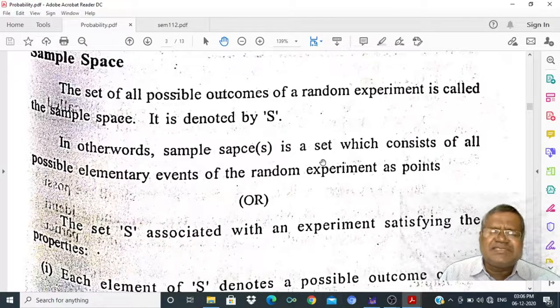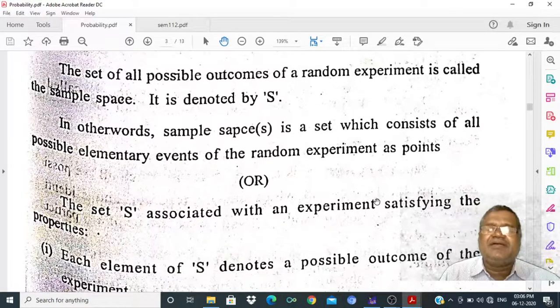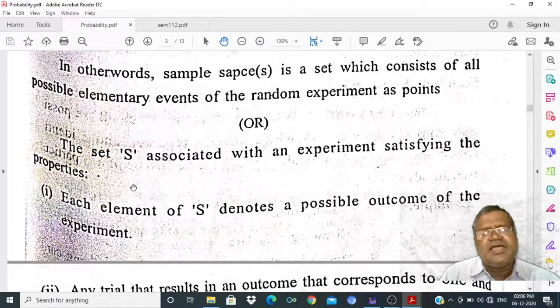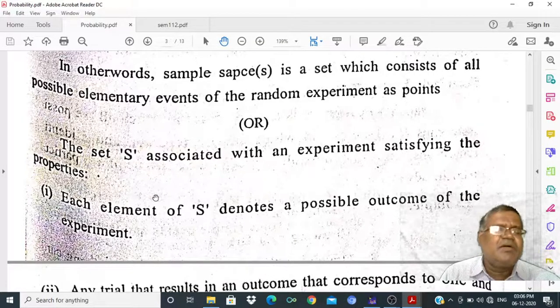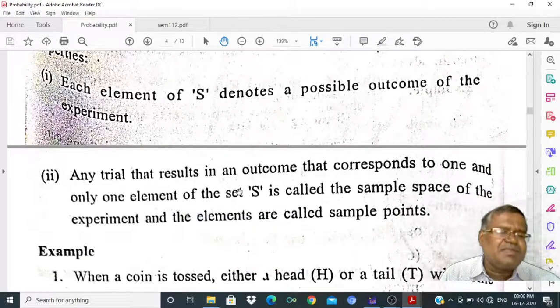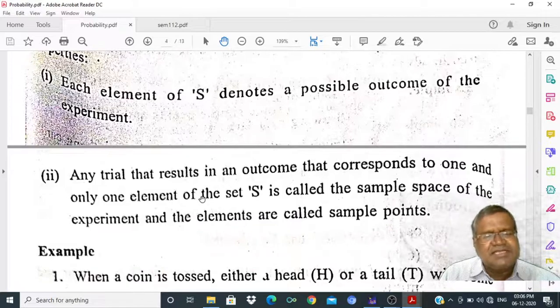In other words, the sample space is a set which consists of all possible elementary events of the random experiment as points, or the set associated with an experiment satisfying the properties. Each element of S denotes a possible outcome of the experiment. Any trial that results in an outcome that corresponds to one and only one element of that set is called the sample space of the experiment, and the elements are called sample points.